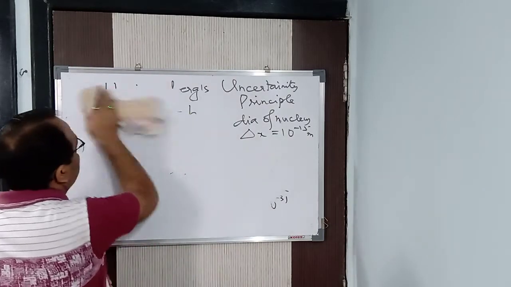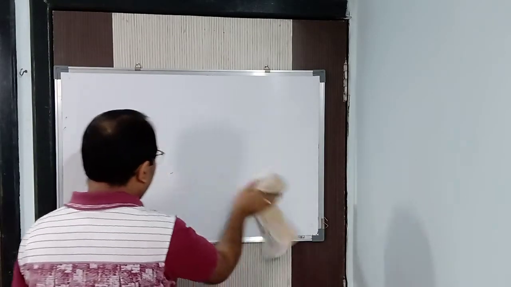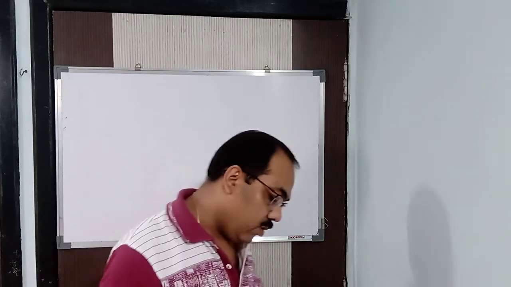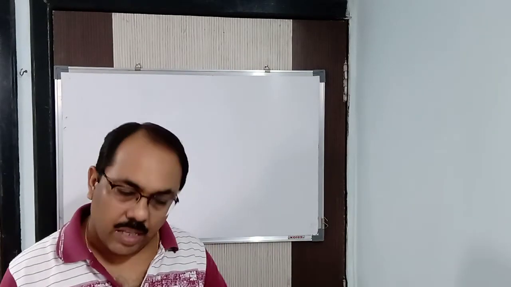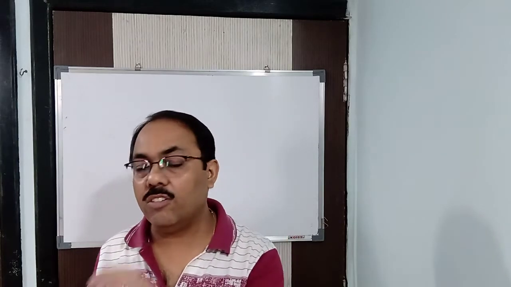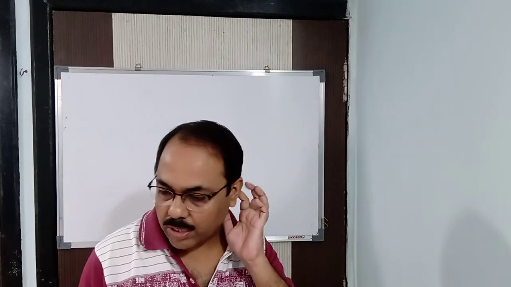First, children, have you understood the reasons why Niels Bohr's atomic model, the theory put forward by Niels Bohr, failed? Because it assumed a fixed position of electrons: in the first shell this, in the second shell this, in the third shell this. When we cannot specify the position of the electron, how can we say that in the first shell the electron will be this, and in the second shell it will be this? We cannot say with certainty. So hence it failed.